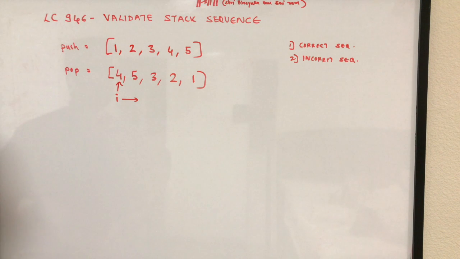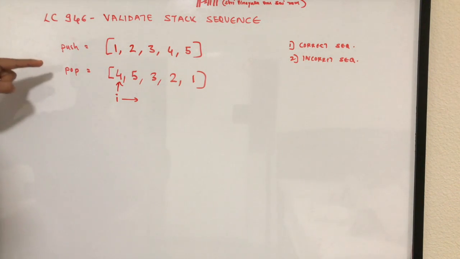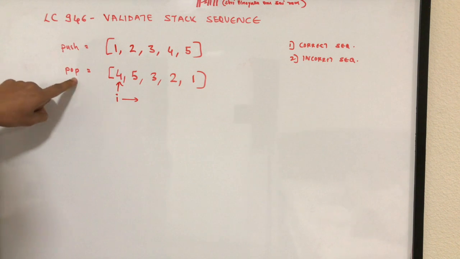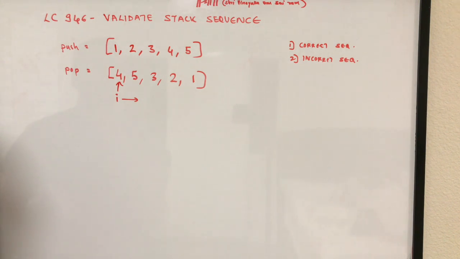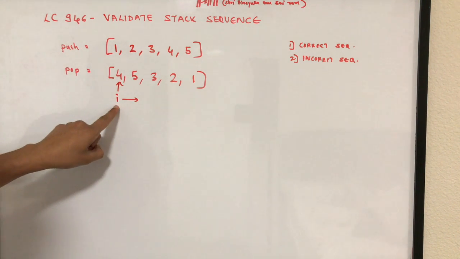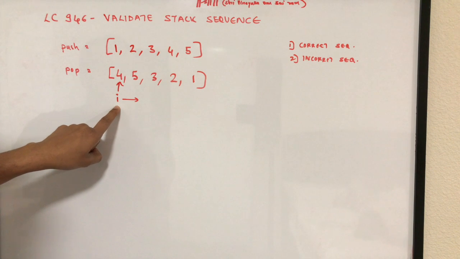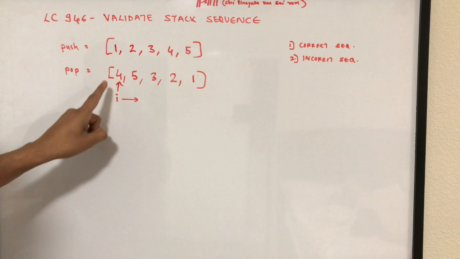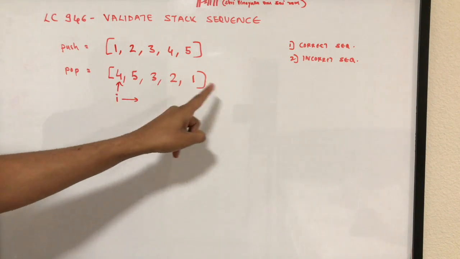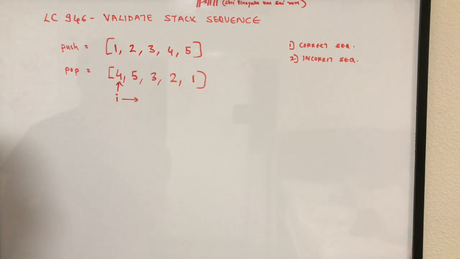So based on the 2 observations that we made earlier, let's take a look at this particular example and try to find out whether this particular pop sequence is a valid pop sequence for the given push sequence. So we take an index for a pop sequence, we position it at index 0, and then we keep on incrementing this to find whether this sequence is the correct sequence or not.